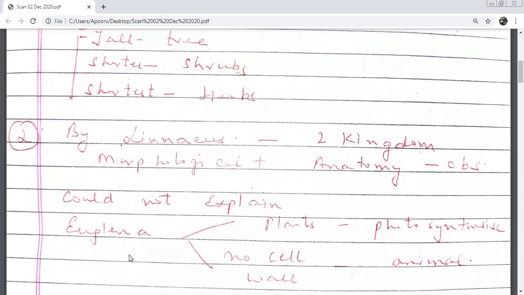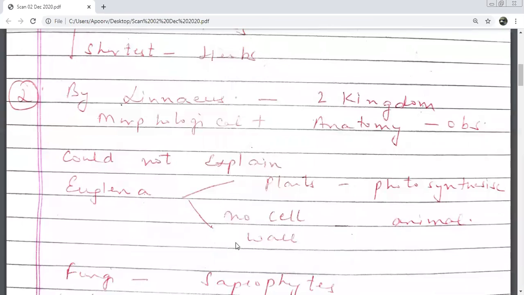It was then that people started thinking that there is something wrong, something lacking in this system. Which kingdom classification am I talking about? Two kingdom classification. Until now everybody was okay, fine, we have two kingdoms only. But what put the two kingdom system in trouble, beta? Which organism? Euglena. There was a lot of confusion whether to put it in plants because it can photosynthesize or in animals because it does not have a cell wall. So because of Euglena, this problem kept cropping up.